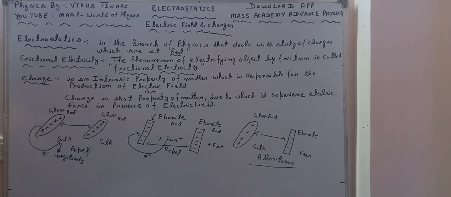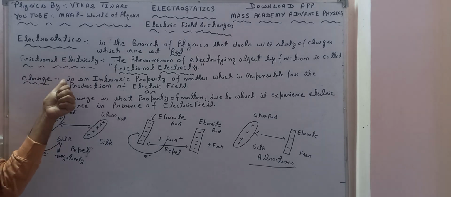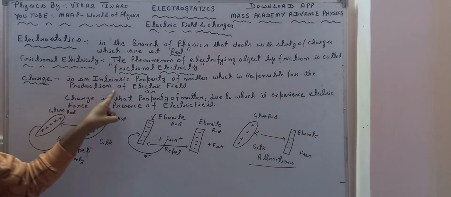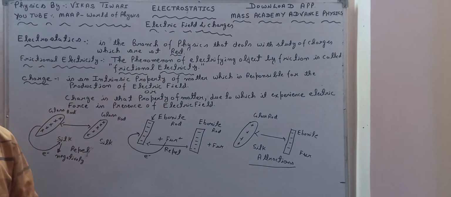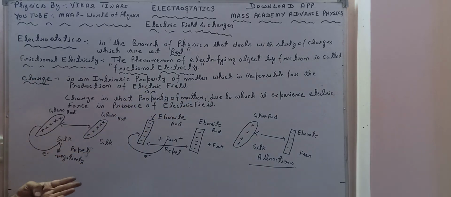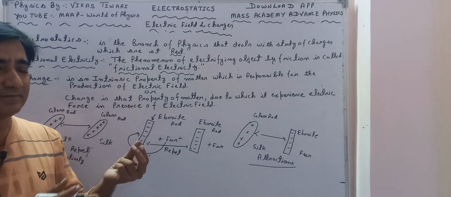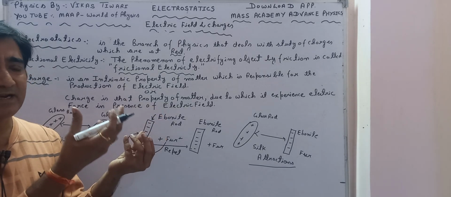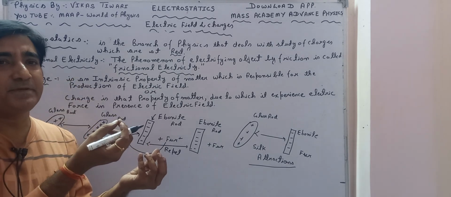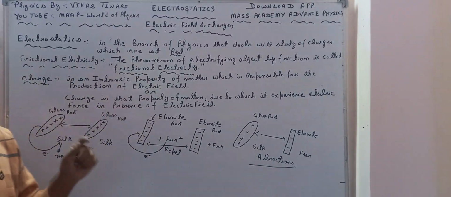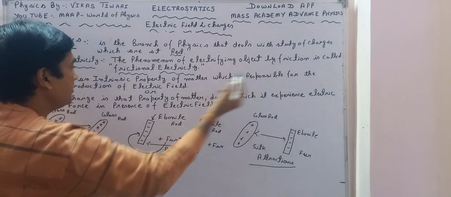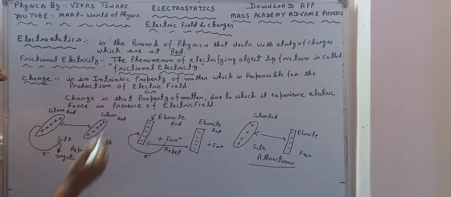So how are we going to define this? Charge is an intrinsic property of matter which is responsible for the production of electric field. Right now you have to wait on what we mean by electric field. Just so you know, an electric field exists where, because of some charge, there is a field, and in that electric field, if any other test charge experiences a force, that is called electric field. So charge is an intrinsic property of matter which is responsible for the production of electric field.